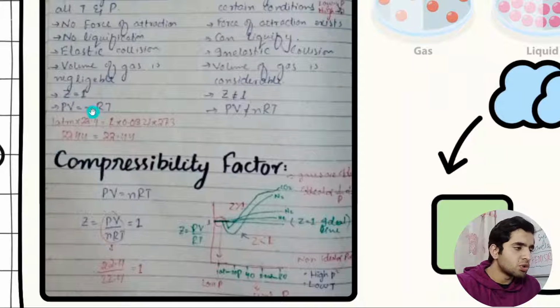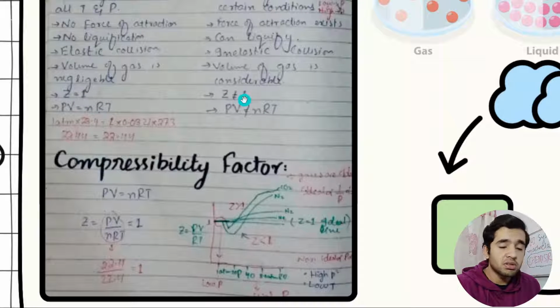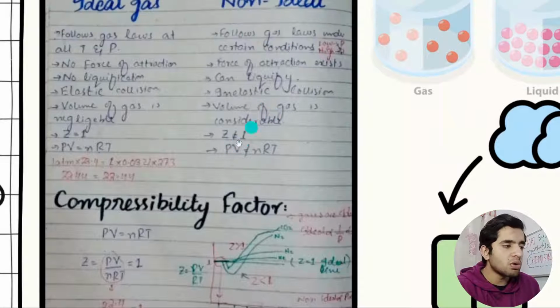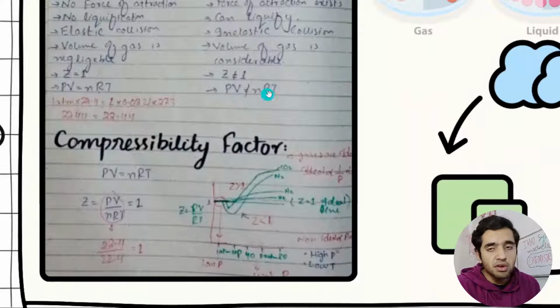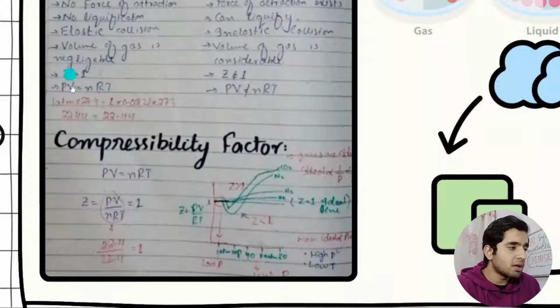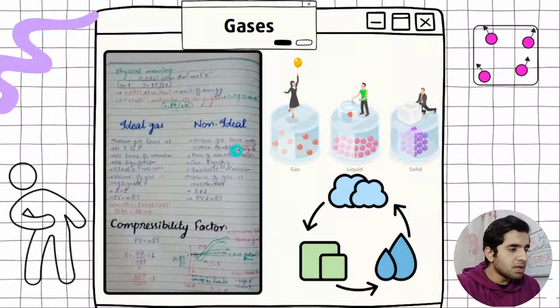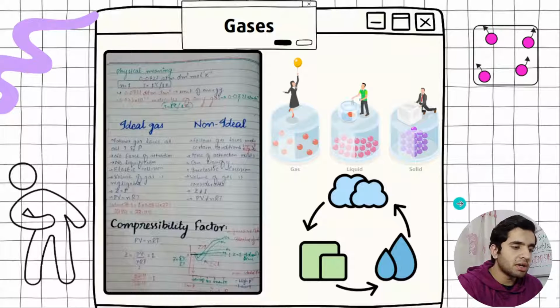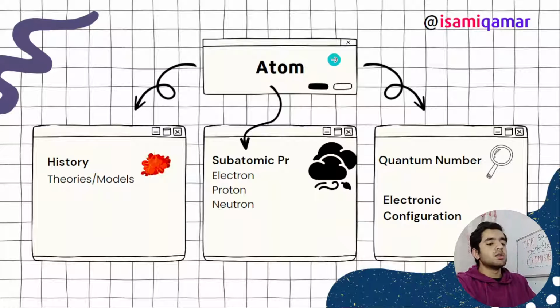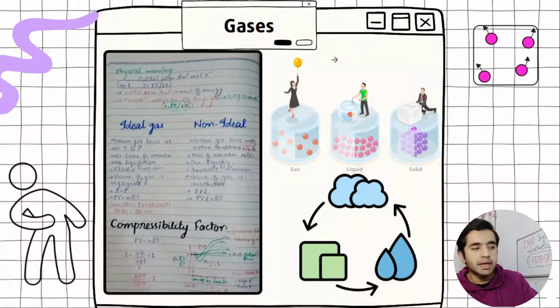Compressibility factor Z is equal to 1 for ideal gases. The compressibility factor is not equal to 1 in case of real gases. PV is not equal to nRT for real gases, but for ideal gases PV is equal to nRT. That's why these are ideal gases. So this is the compressibility factor. I made some diagrams here related to it. These are the gases exerting pressure on the walls of the container, colliding with the walls of the container. So I just wrote the chapter of gases here.